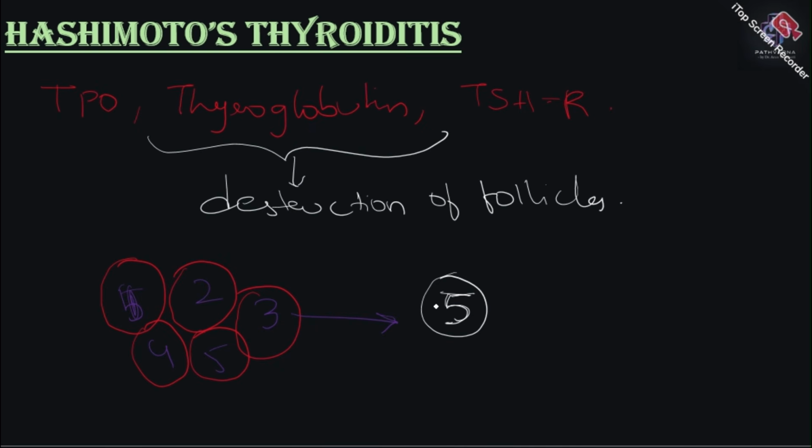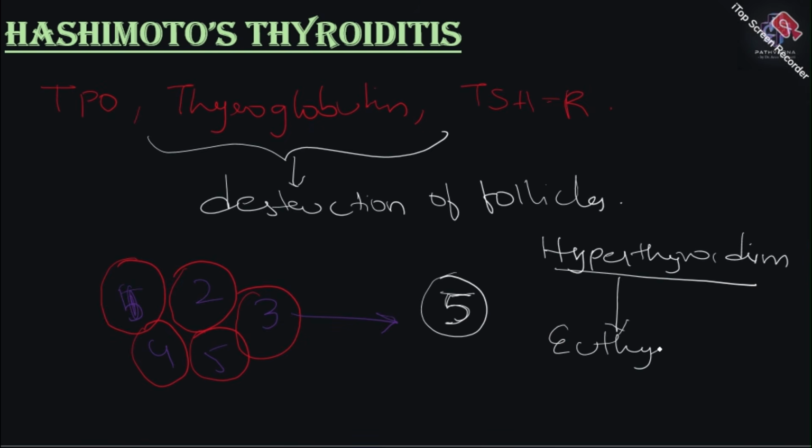Now because there is a heavy amount of thyroid hormones in the circulation, initially these people will have hyperthyroidism. Once the hormone is in the circulation, it has its half-life, so the hormones will slowly get metabolized. Once it is being metabolized, the 5 may become 4, 4 may become 3, 3 may become 2, right? So it will become euthyroid as the patient progresses in the disease.